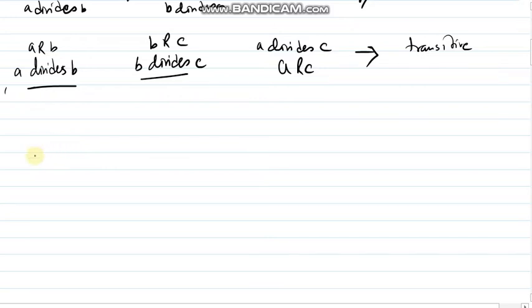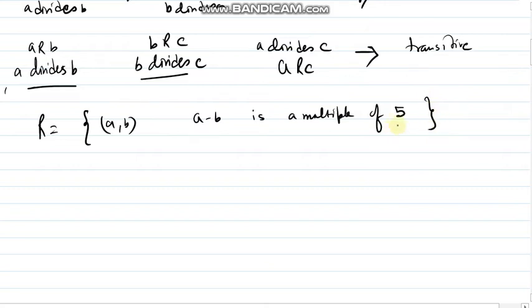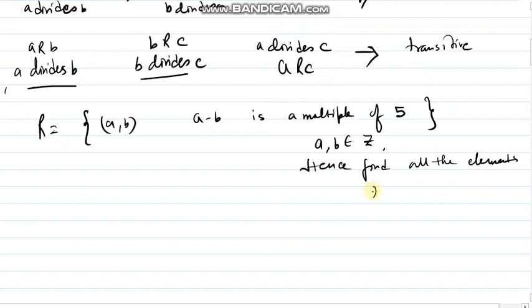Next one, I am going to give you the relation (a, b) such that a minus b is a multiple of 5, where a, b belong to integers. And hence find all the elements related to 1.